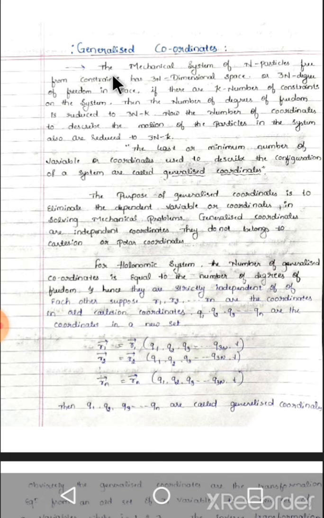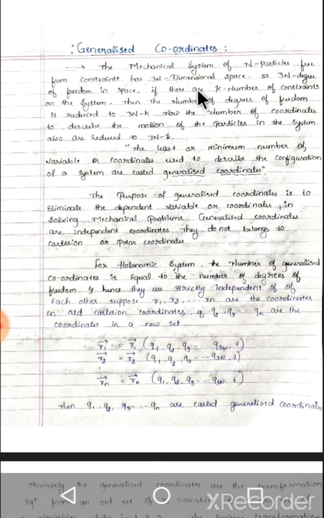Generalized coordinates. Here there is a mechanical system of n particles free from constraints, which has a 3n-dimensional space, or 3n degrees of freedom in space.